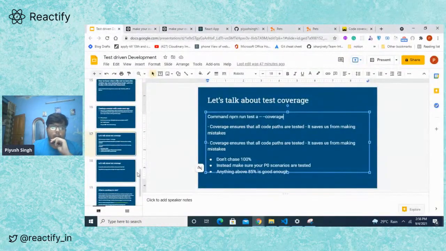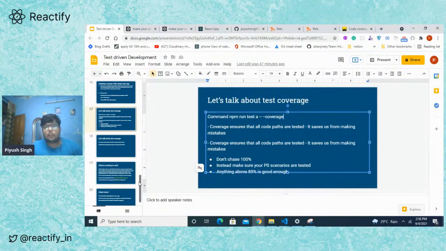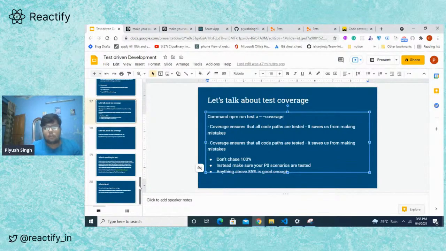And we don't really need to cover 100%. Anything above 85% is good enough, and if you have covered all your P0 functions in your tests, then you can consider it very good coverage. Don't chase 100%, because then you would need to also test your redundant code, and you don't need to do that.